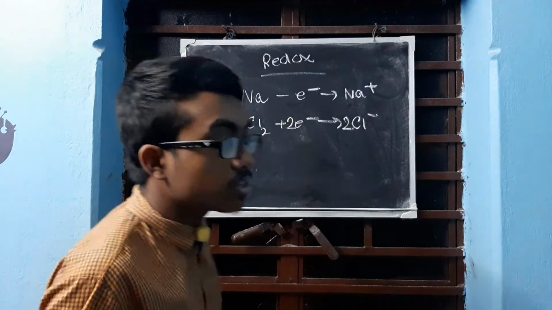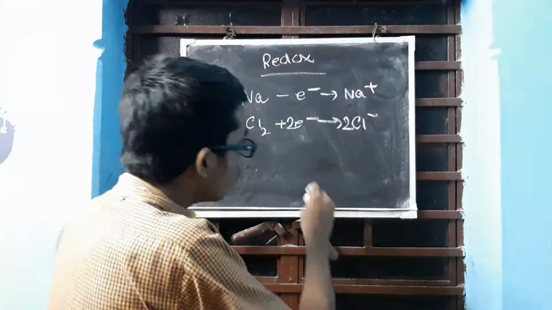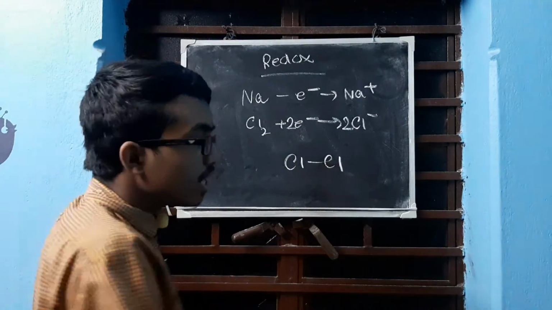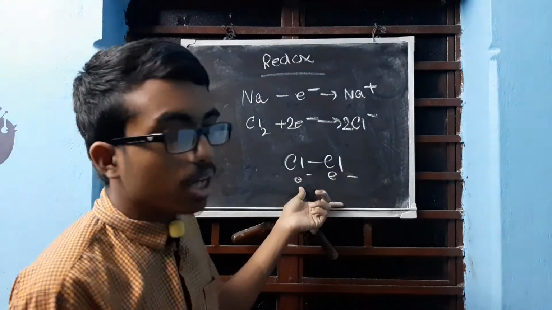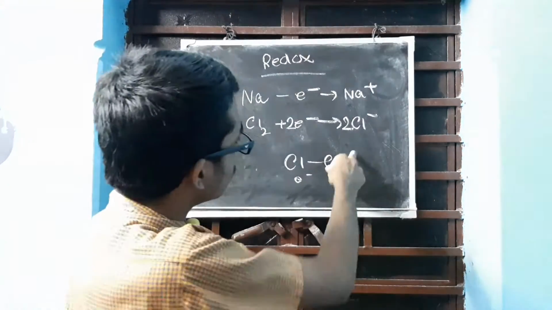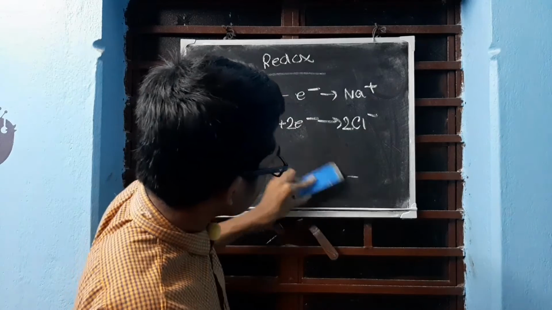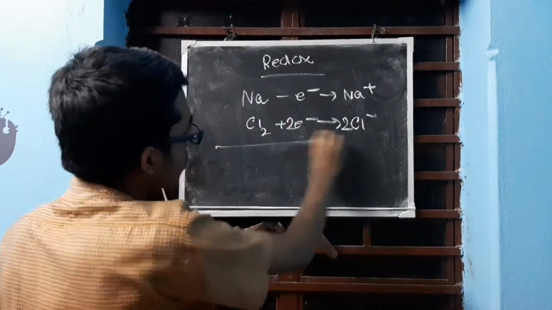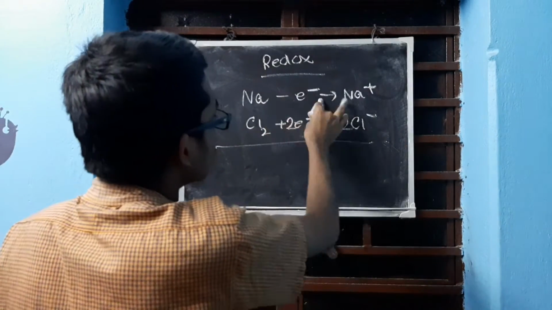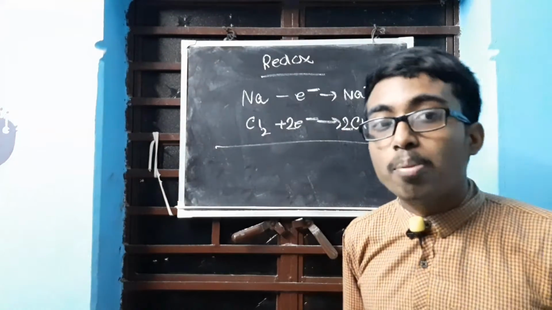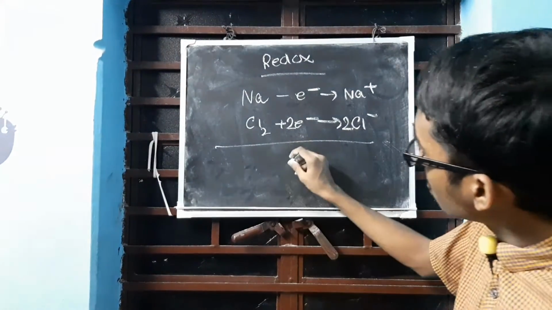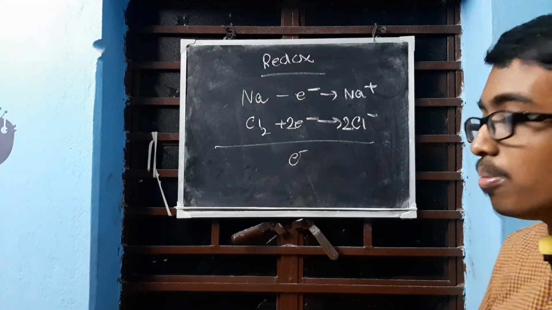Now why 2 electrons? Cl2 means two Cl, right? So 1 Cl can get 1 electron, 2 Cl will get 2 electrons. How many ions will you form? 2. Done. Now what to do? Add up these two reactions. You will get a value. Now you will see, upon adding up the reaction, you remain with 1 electron.